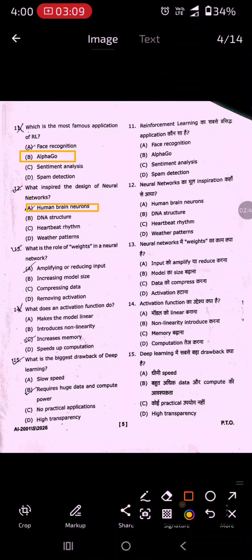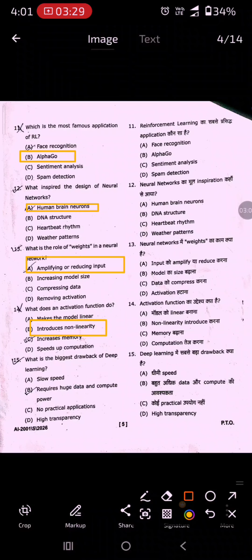13th question is, what is the role of weights in a neural network? The right answer is amplifying or reducing input. Option A is correct. 14th question is, what does an activation function do? The right answer is introduces non-linearity. Option B is correct.